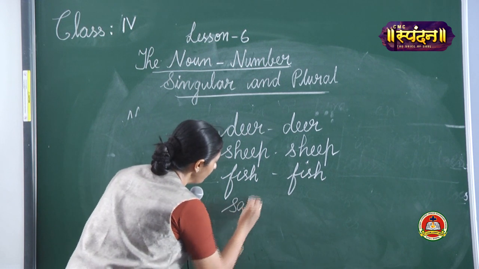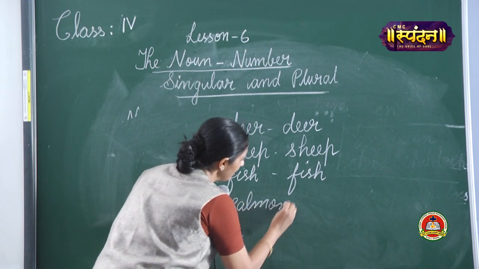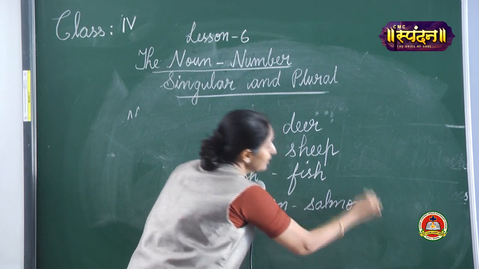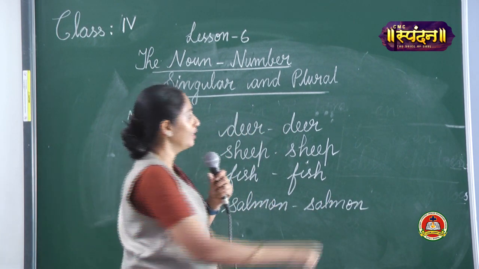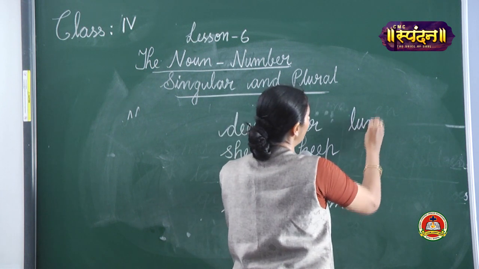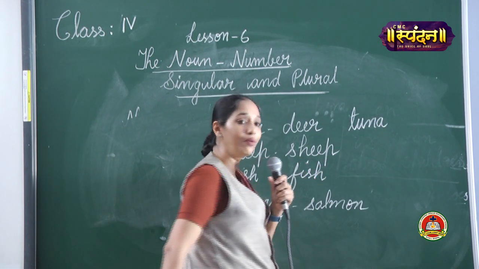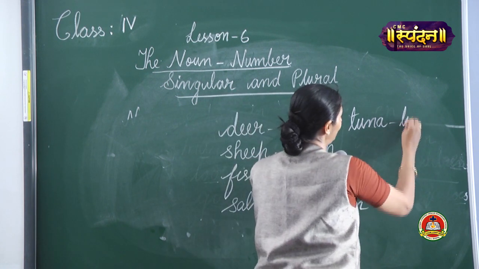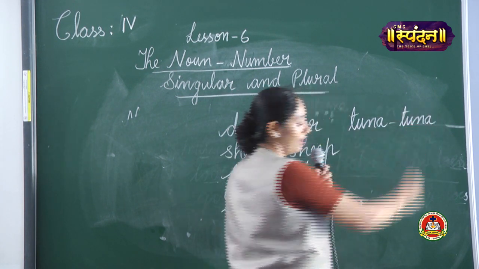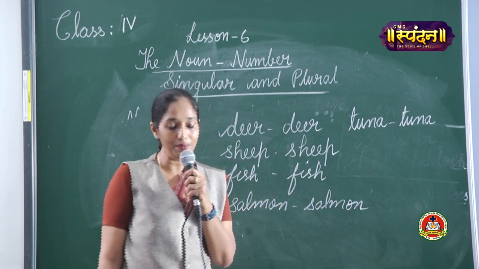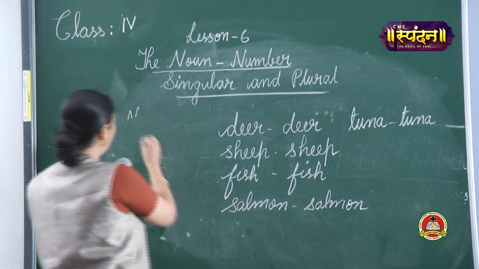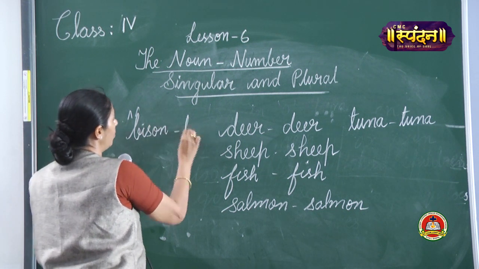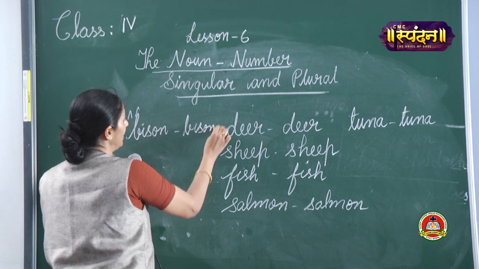Salmon is a type of fish. We never say salmons. It's always salmon. Tuna is again a type of fish. We never say tunas. It's always tuna. Any other example do you remember? Another example, bison. It's always bison.